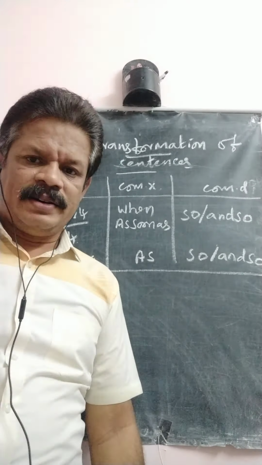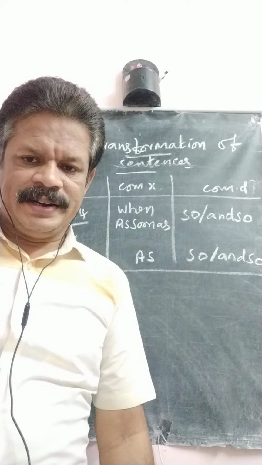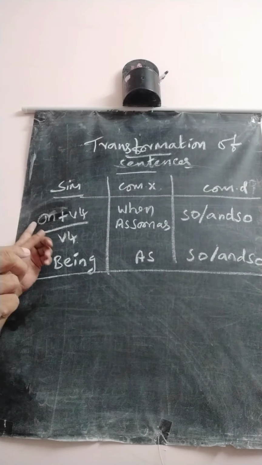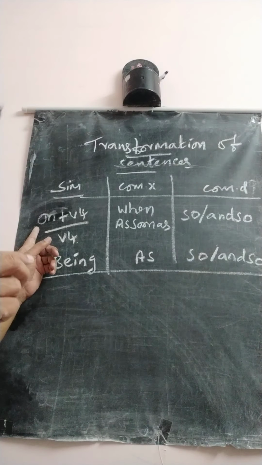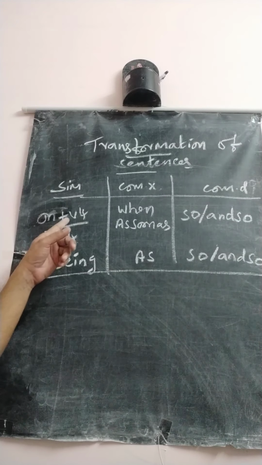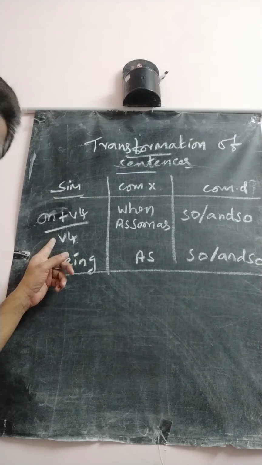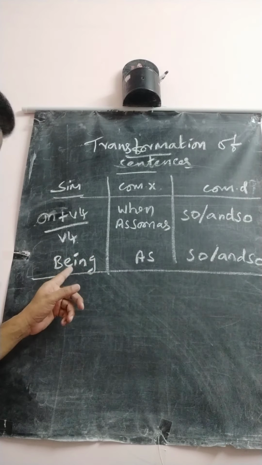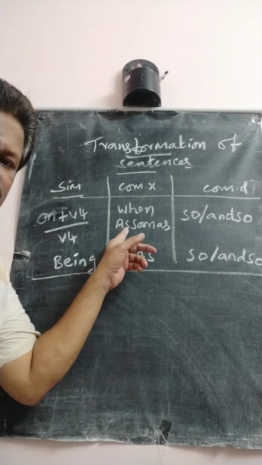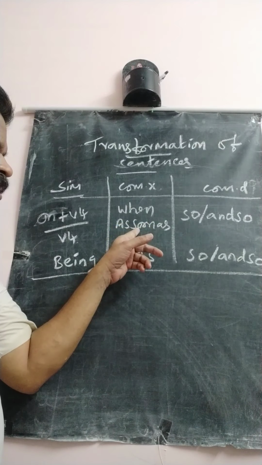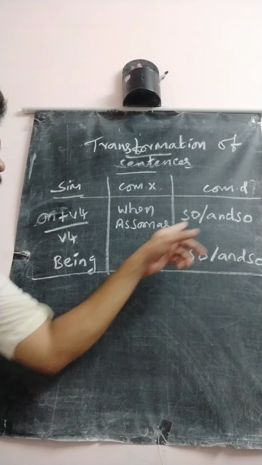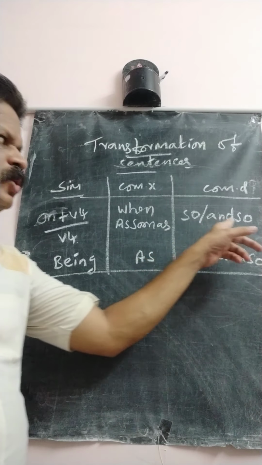In this class, in transformation of sentences, we are going to see this type. In simple sentence, on plus V4. V4 means, already I told you, the ing form: on plus ing or being. In complex sentence, when, as soon as. In compound sentence, so and so.